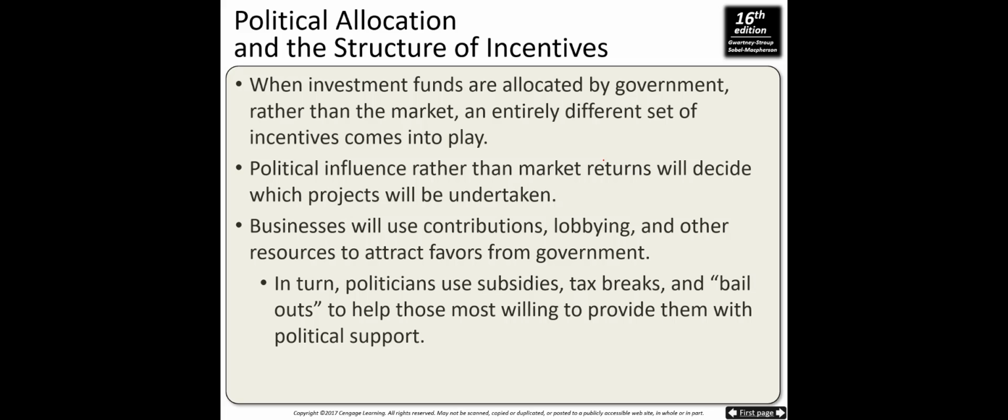Businesses will use contributions, lobbying, and other resources to attract favors from the government. Instead of businesses using funds to expand factories, to expand production, or to invest in a good idea, they are going to use these contributions for lobbying. In turn, politicians use subsidies, tax breaks, and bailouts to help those most willing to provide them with political support.